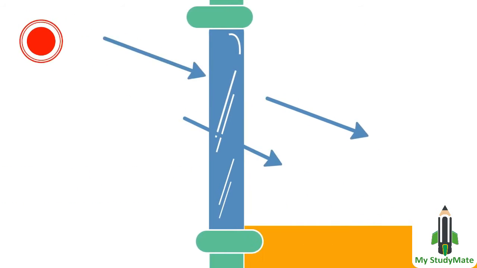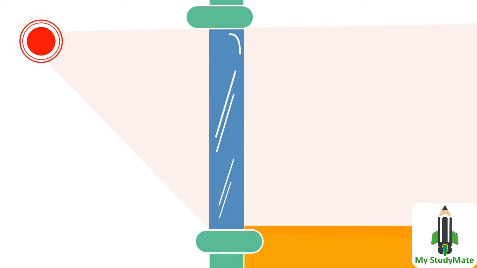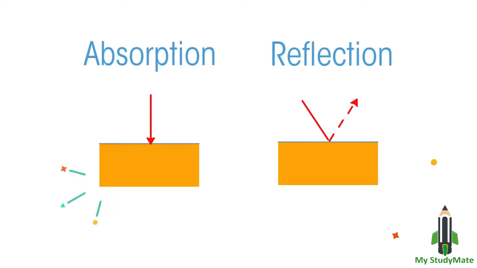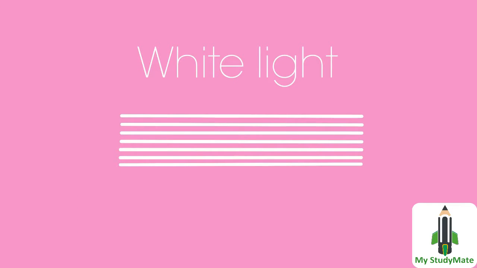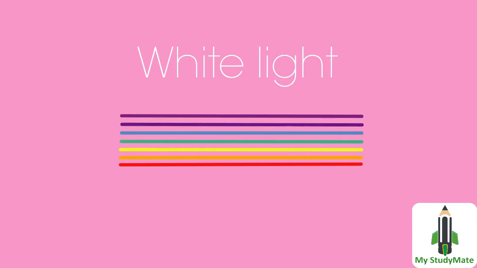Transmission is when a wave keeps traveling in the same direction through an object, like light through a window. Absorption and reflection often go hand in hand for light waves. White light contains every wavelength, so all the colors of visible light. The color of an object depends on which wavelengths of light it absorbs and which it reflects.